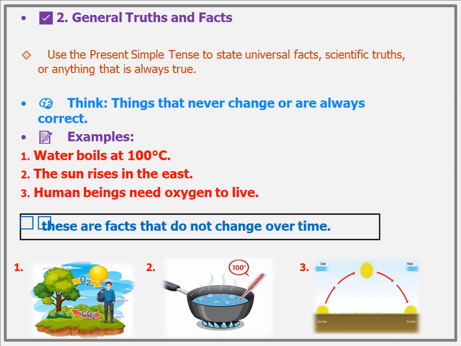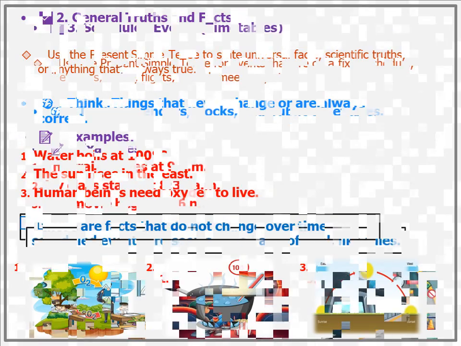3. Human beings need oxygen to live. We all need air, no life. So whenever you're talking about something that never changes, like science, nature, or everyday truths, use the present simple tense. Because facts are forever. These are facts that do not change over time.